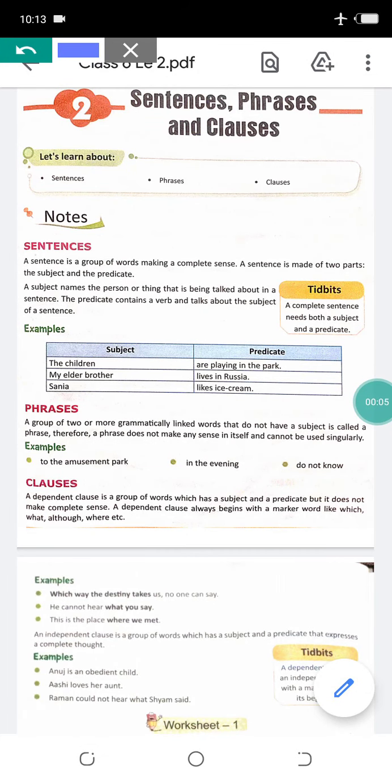Today we are going to start a new chapter which is sentences, phrases and clauses. Okay beta? In this chapter we will learn about three things. Number 1 sentences, second phrases and third clauses. Okay?